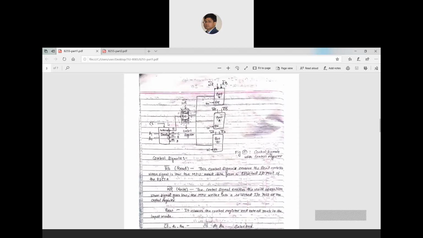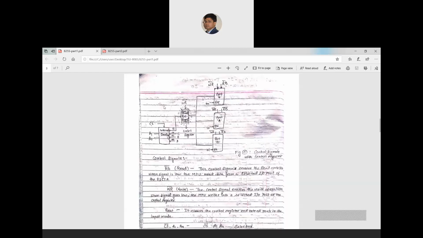Now, this figure is nothing but the representation of the last figure. This is just for your information, so you can see how things are happening internally. This A1 A0 will decide which port you are communicating with: if it is 00, port A, port B, or port C. And chip select will enable this block. So chip select, after enabling, will check the A1 A0 status and connect it with the port. But when the combination of A1 A0 is 11, it will refer to the control register. That means your control word.